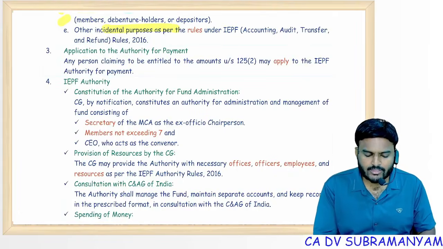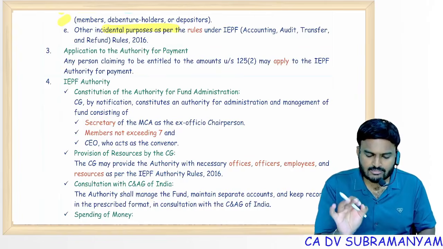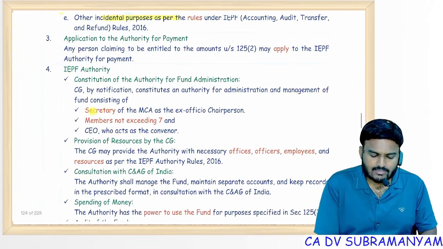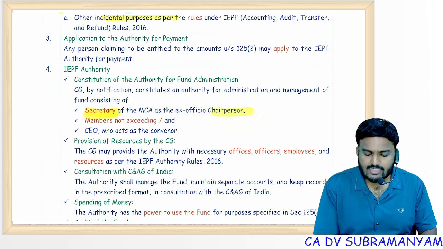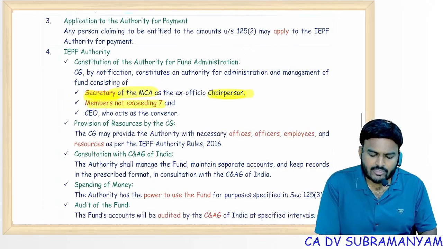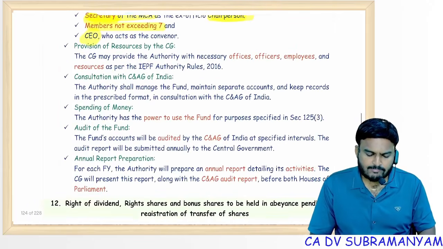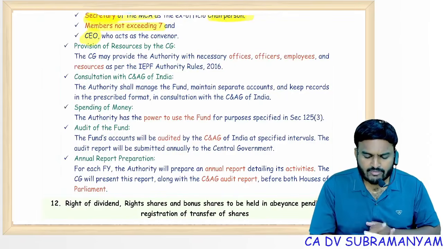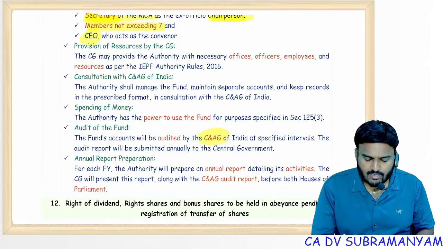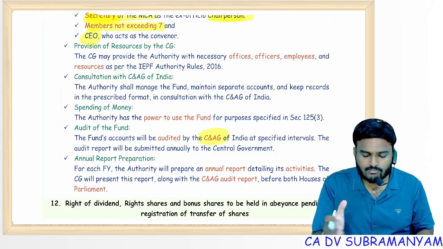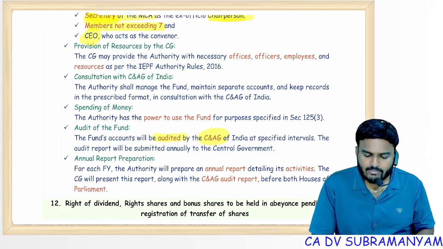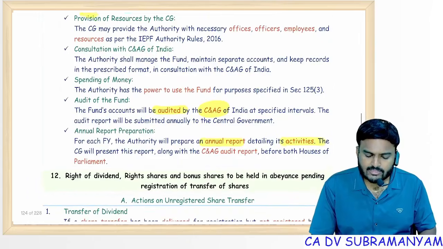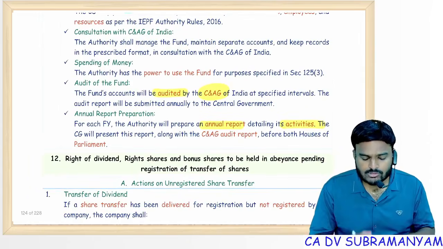Who will constitute the IEPF authority? CG constitutes the IEPF authority. The Secretary of MCA is the chairperson of the IEPF authority, with other members not exceeding 7 and a CEO. With respect to books, meetings, accounts, returns, audit, everything CG will prescribe, after consulting with the C and AG. So the fund accounts will be audited by the C and AG. The annual report shall be presented before both the houses of parliament.